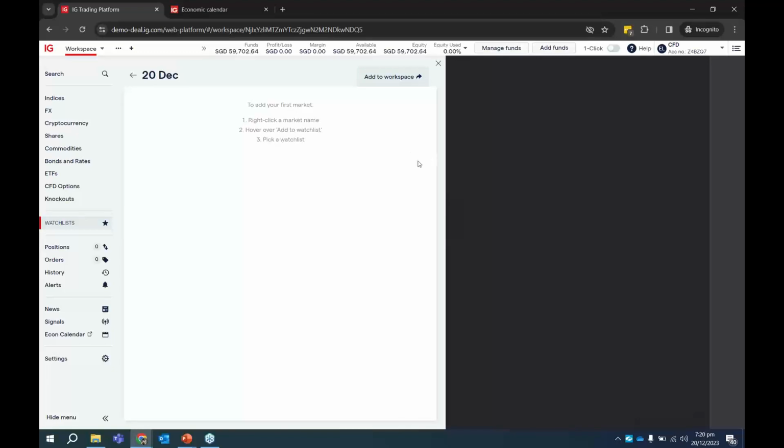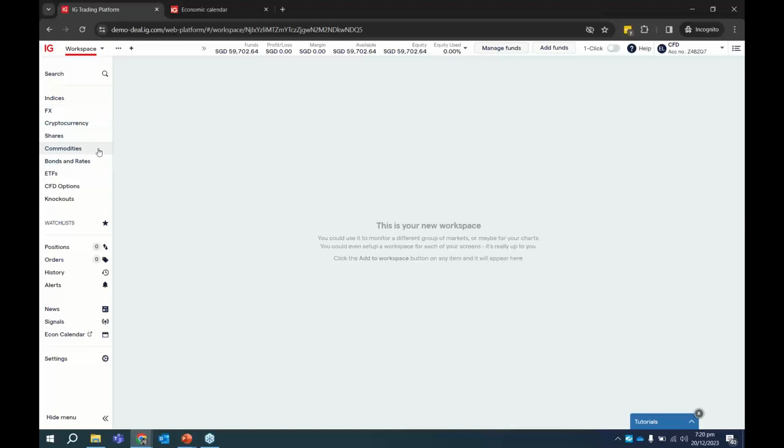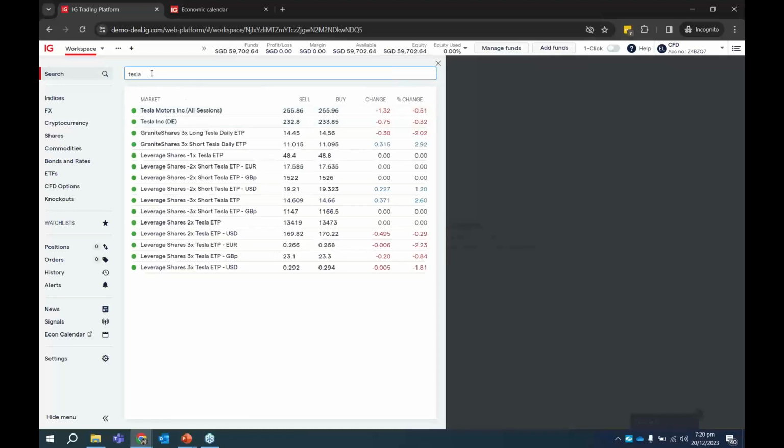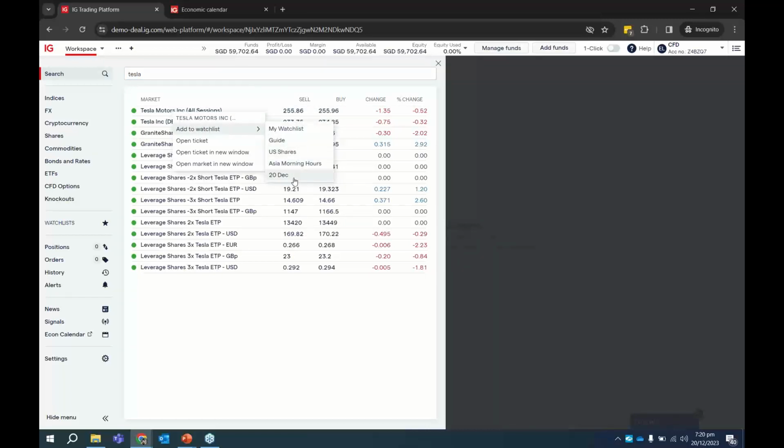Okay, so to add markets and tickers inside this watch list that we just created, we can just go back to the product over here. So 2 ways to do it. The first way is you can search for the market that you want to trade. Example, Tesla. After you search for Tesla, you can right click on the ticker, hover over add to watch list, then click on the watch list name. So let's say 20th December is the one we just created.